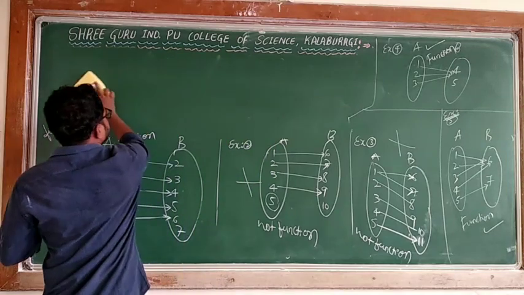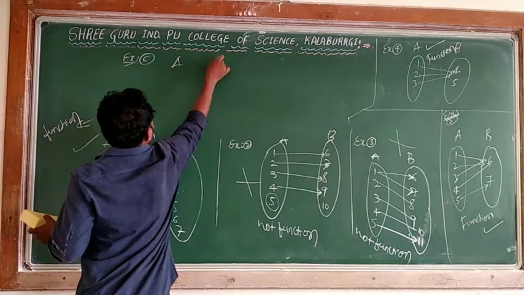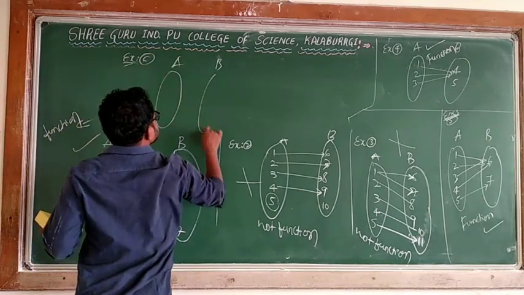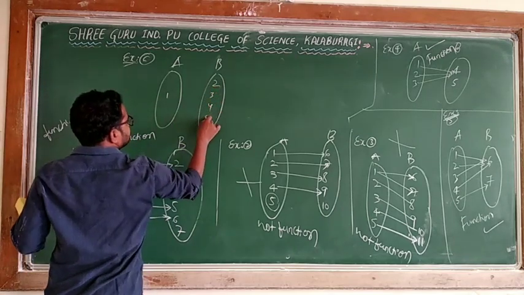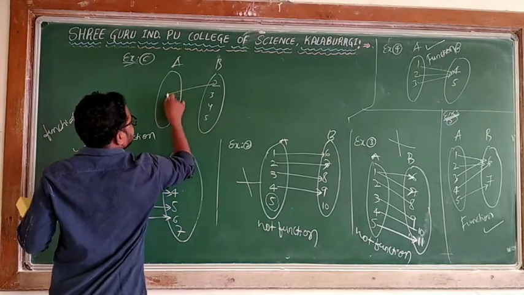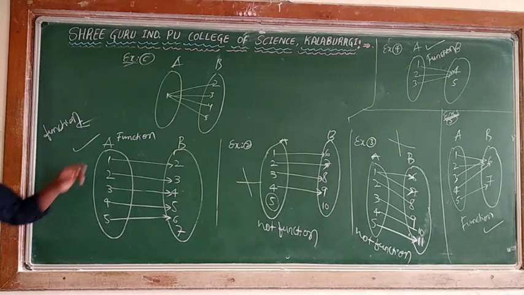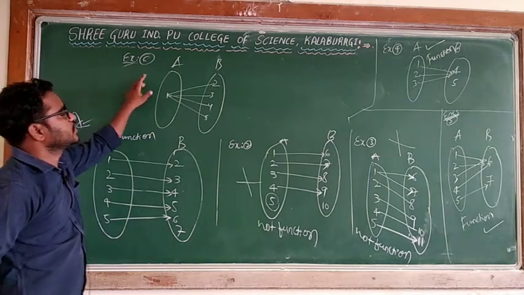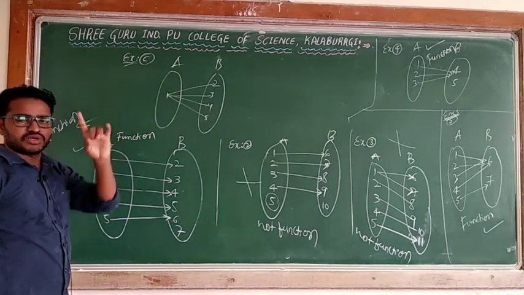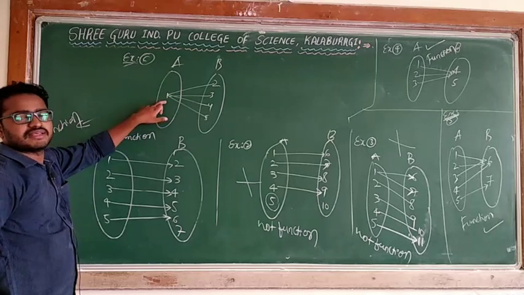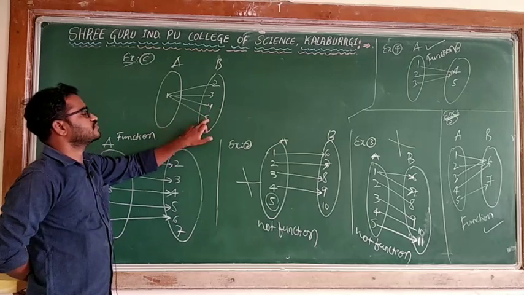Now, example 6. Diagrammatically, A, B. A has 1 element, B has 1, 2, 3, 4, 5. A has how many elements? Only 1. B has how many elements? Four or five. Every element of A means only one element, I can say 1. 1 has how many images here? 1 has 2, 3, 4, 5.